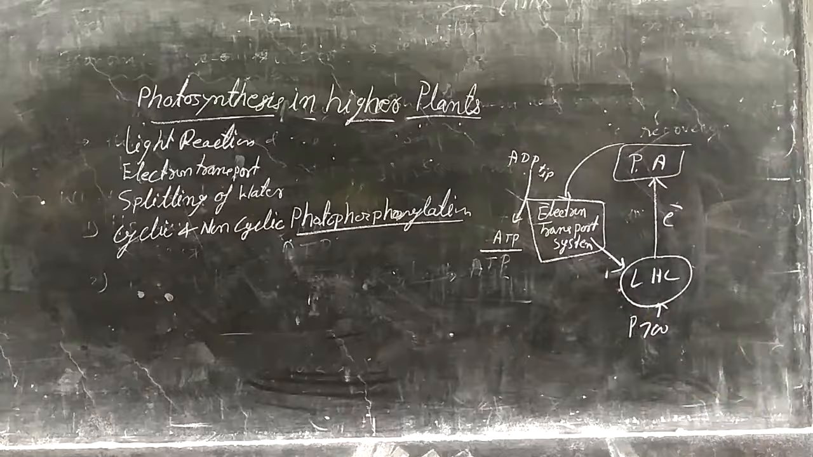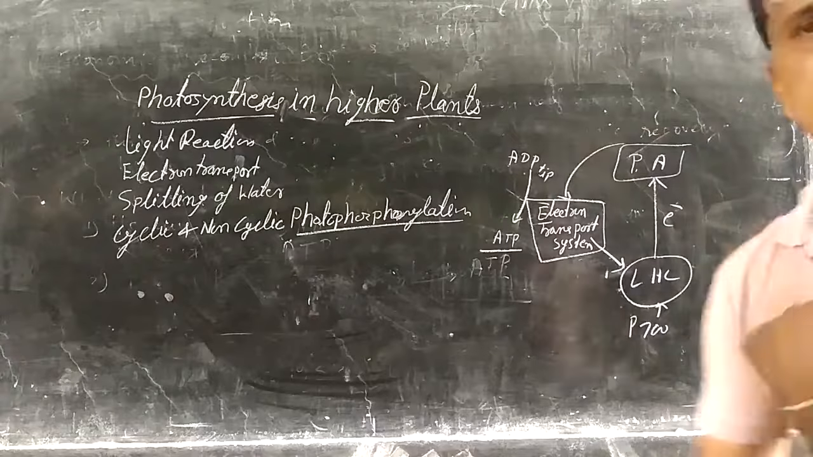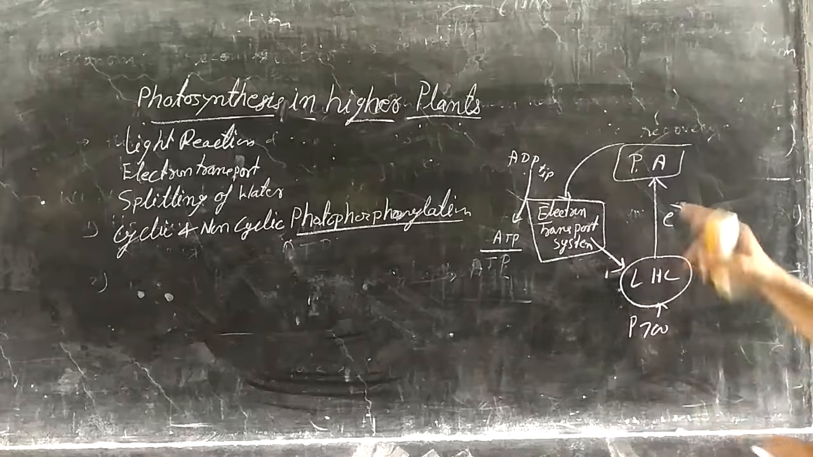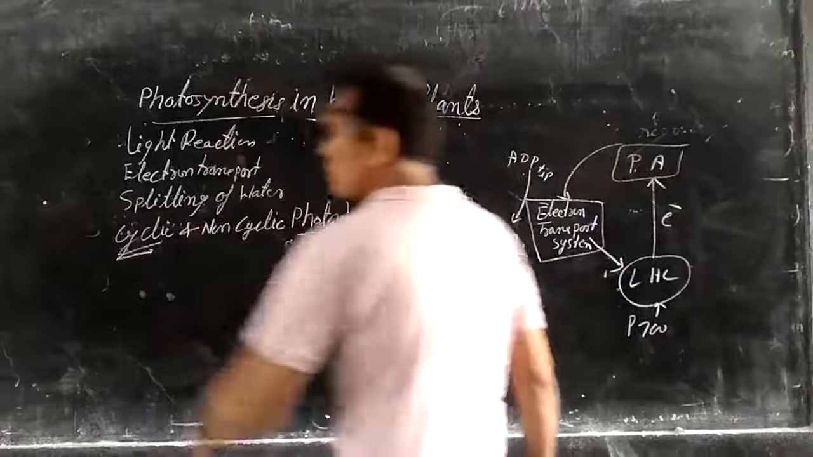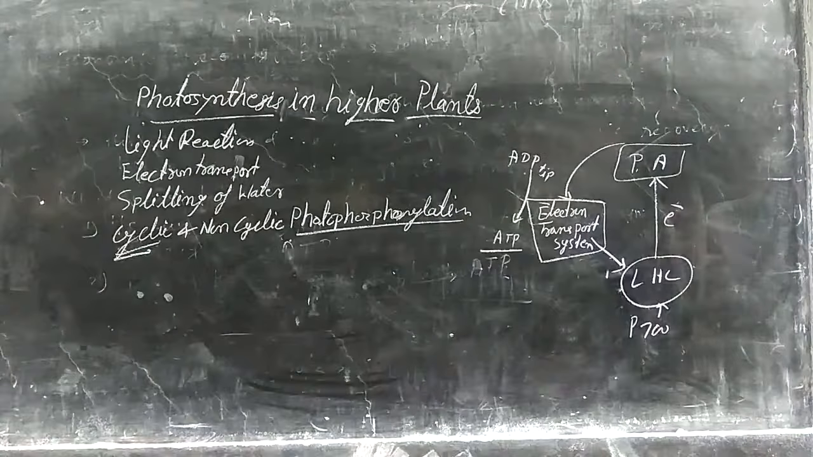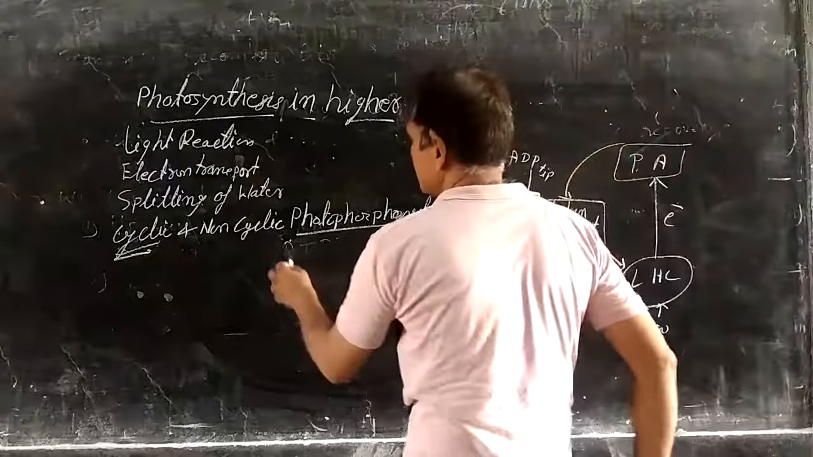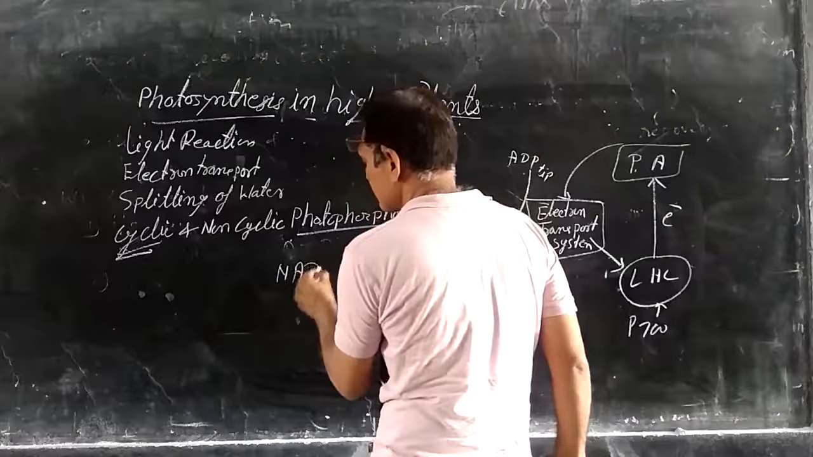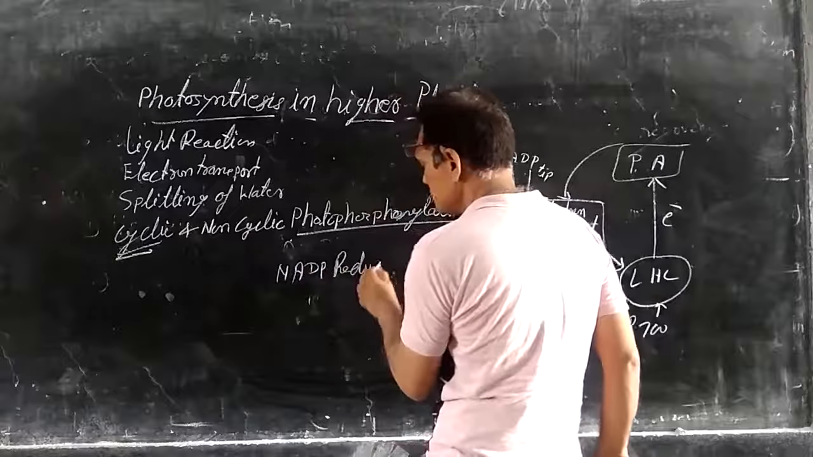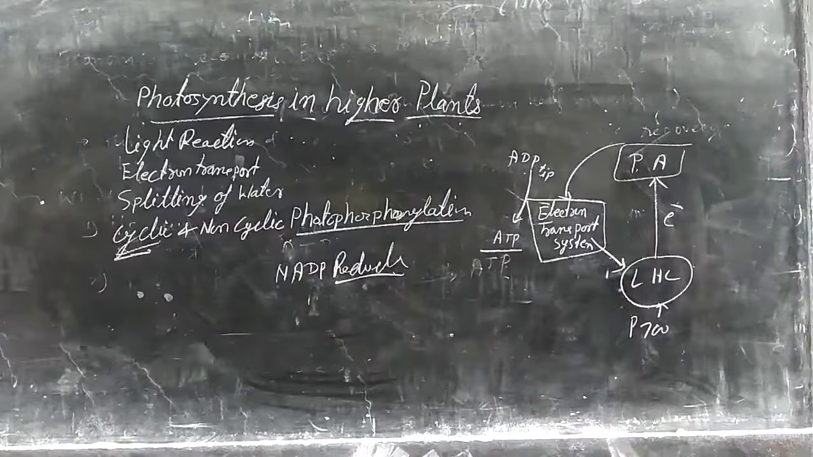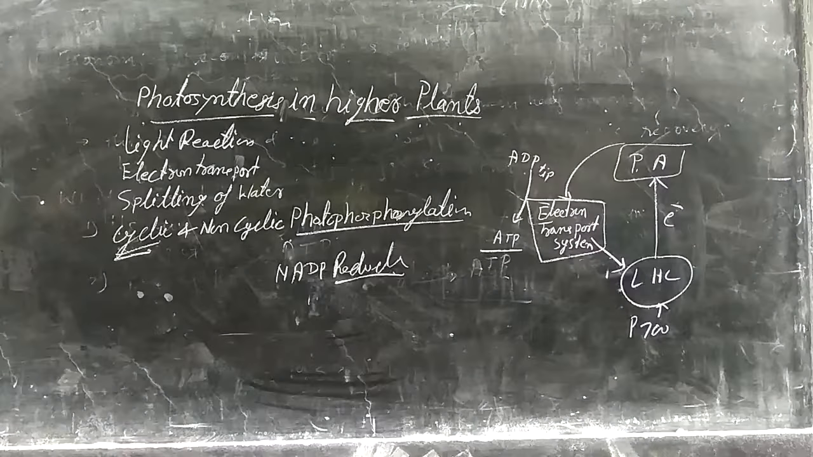Another one is non-cyclic, also known as the Z scheme. We studied in electron transport that the Z scheme means the electron is transported and does not come back to the same photosystem. Cyclic photophosphorylation is normally present in the stroma lamellae, and the stroma lamellae do not contain the NADP reductase enzyme. That's why NADP is not reduced to form NADPH2.